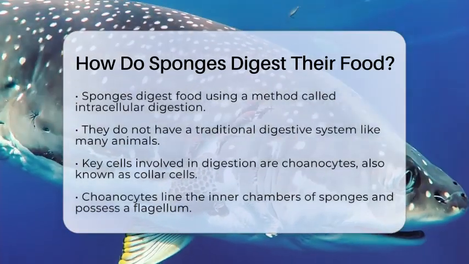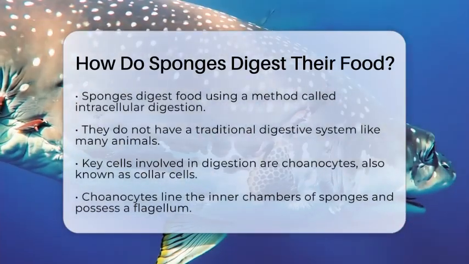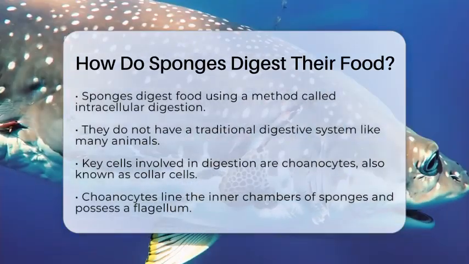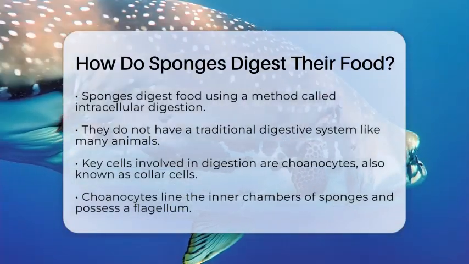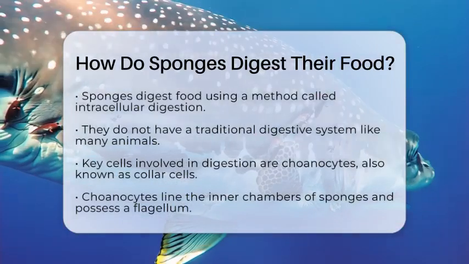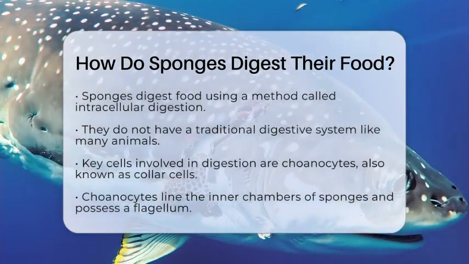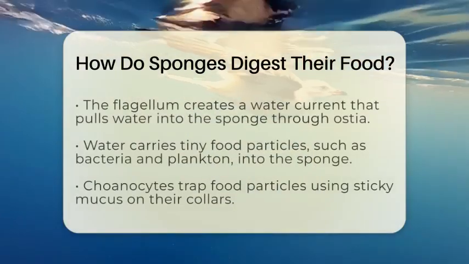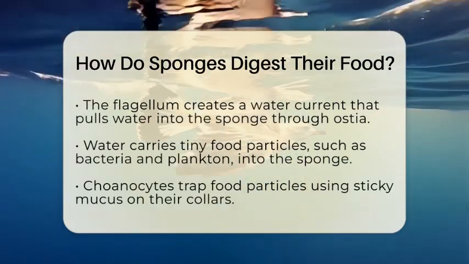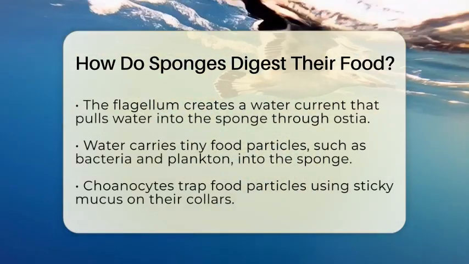The key players in this process are special cells known as choanocytes, or collar cells. These cells line the inner chambers of the sponge and have a whip-like structure called a flagellum. The flagellum moves back and forth, creating a water current that pulls water into the sponge through tiny openings called ostia. As the water flows in, it carries along tiny food particles like bacteria and plankton.